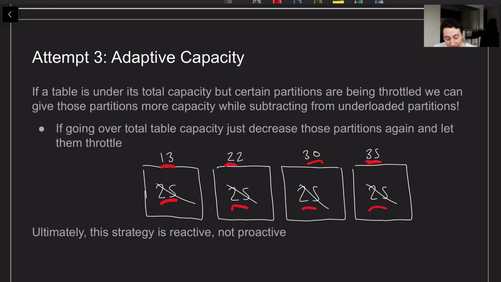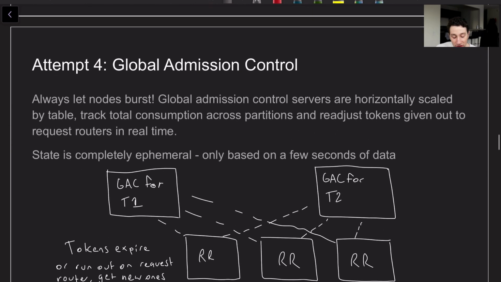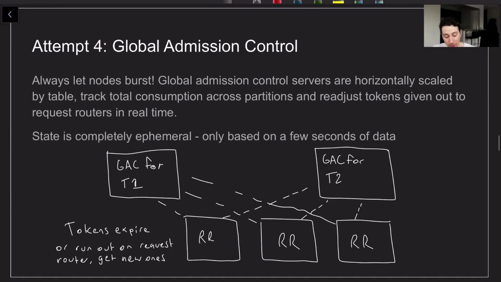The problem is, adaptive capacity at the end of the day is reactive, right? We have to wait for things to start throttling, wait for their token buckets to get to 0 before we really do anything. So ultimately, the final improvement that they do in Dynamo is something called global admission control. So the idea here is that we always want to let partitions burst. That's totally fine.